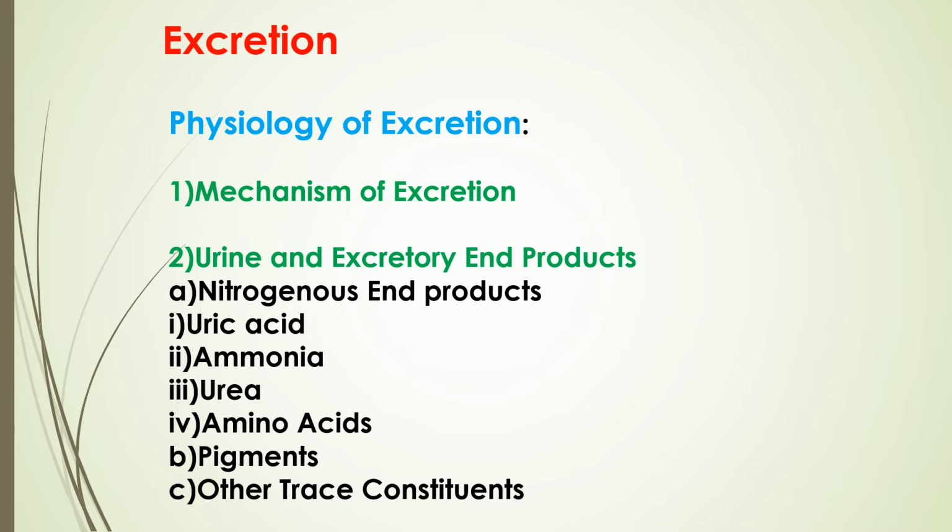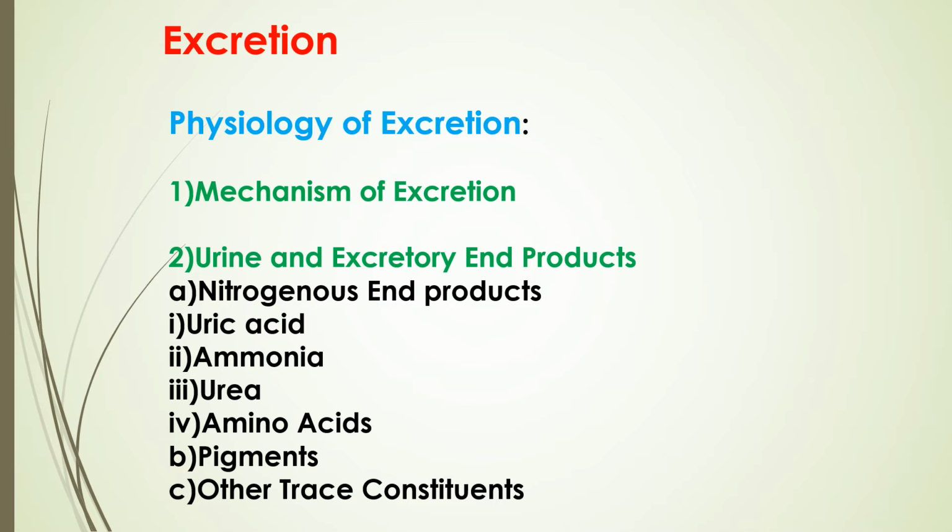Ammonotelic: the animals which excrete nitrogenous waste material in the form of ammonia are called ammonotelic. Example, aquatic insects. Then the animals which excrete nitrogenous waste material in the form of urea are called ureotelic. And the animals which excrete nitrogenous waste material in the form of uric acid are called uricotelic animals, and insects are mostly uricotelic animals.